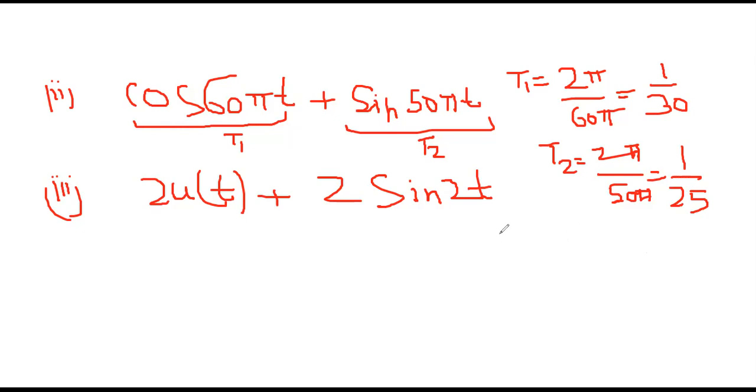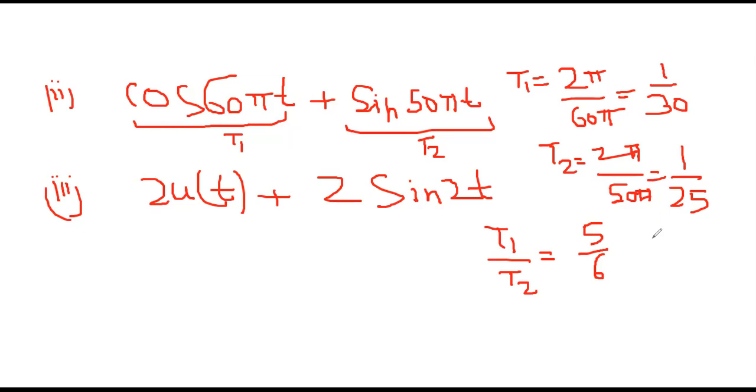Okay, now if we calculate the ratio of T1 upon T2, it will be 1 by 30 upon 1 by 25. It will be 5 by 6. Now, this is a rational number. Everyone knows that this is a rational number, and also it is the ratio of two integers. So there is no question that the signal will be aperiodic. The sum of the signals will be periodic.